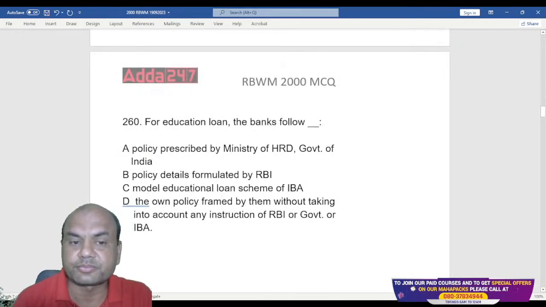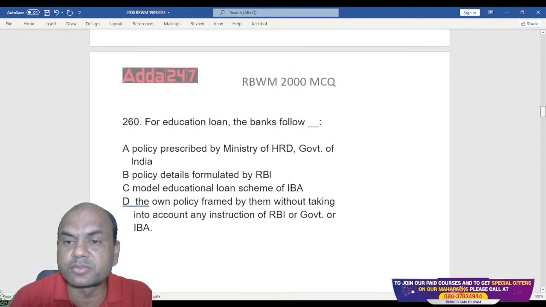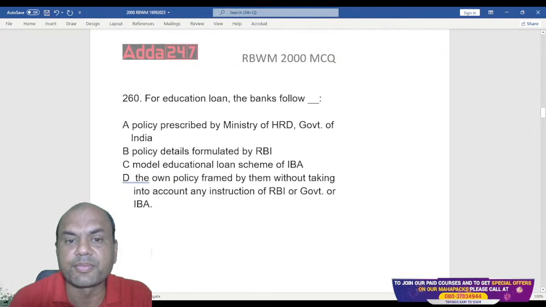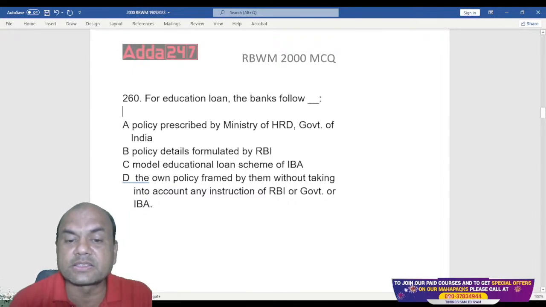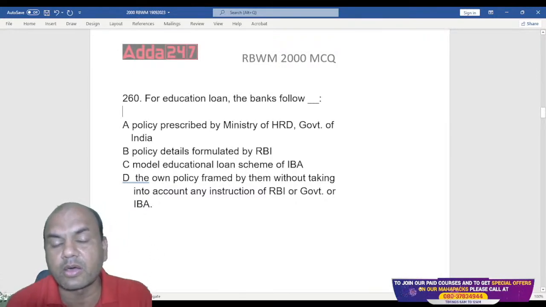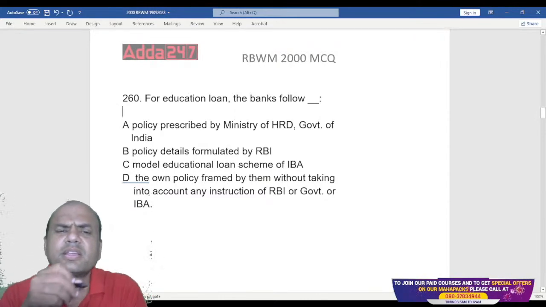Next one. For education loans, bank takes the following. Banks follow policy prescribed by Ministry of HRD, policy details formulated by RBI, model education loan scheme by IBA, or the own policy framed by them without taking into account any instruction from RBI or government or IBA. What is the answer?